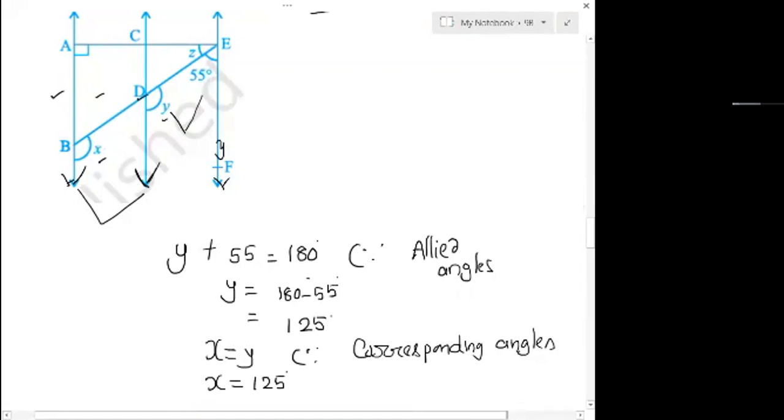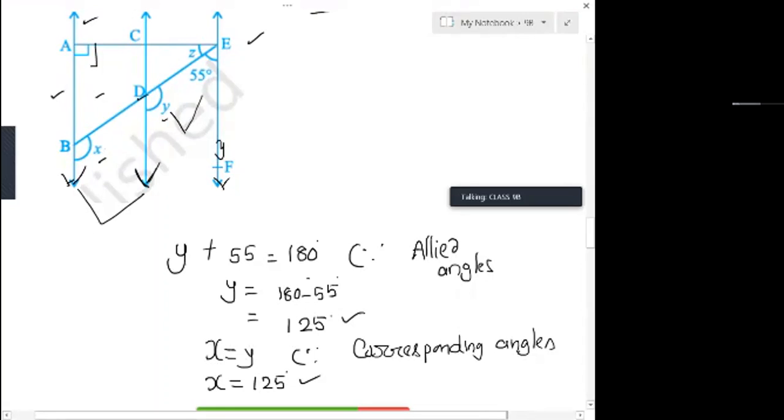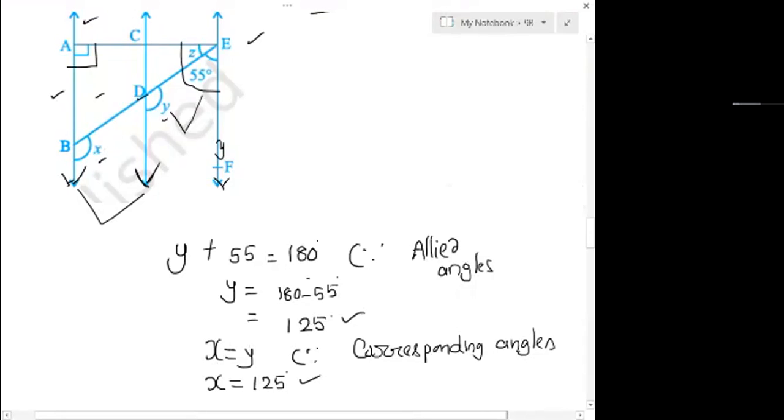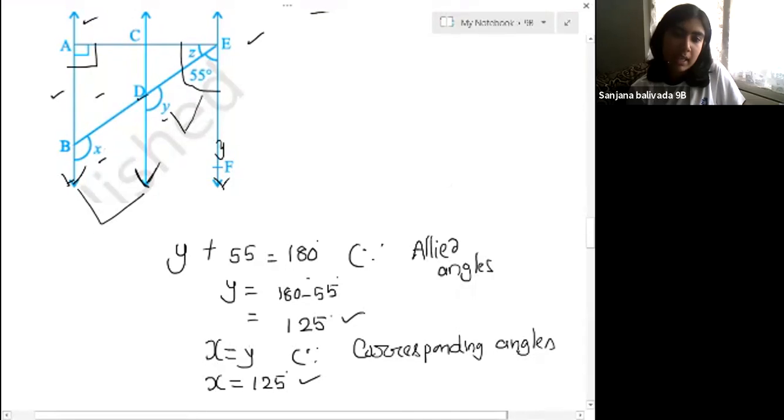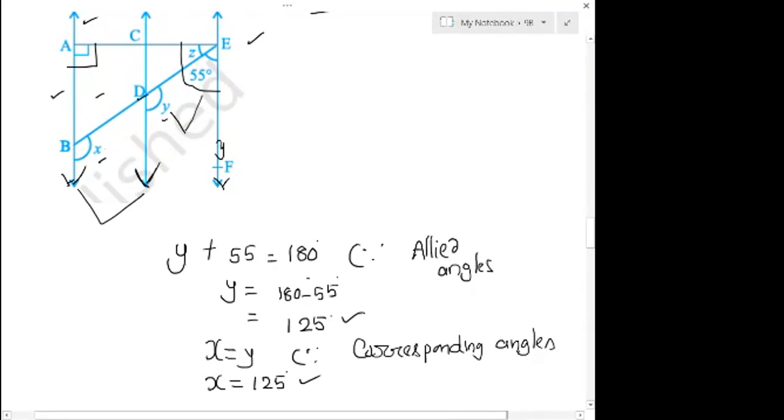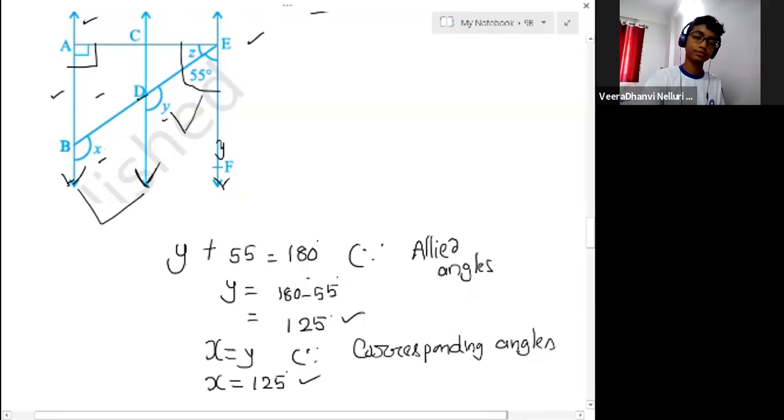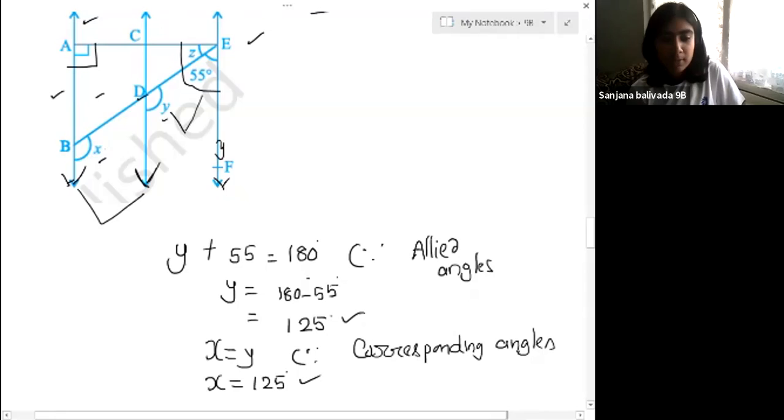So we have finished Y, and we are done with X. How to find Z now? Where is Z? It is here. Take AB and EF, the first line and the third line. If you compare these angles, this one and this one, what type of angles are these two? Allied angles. If one is 90, the other also will be 90.